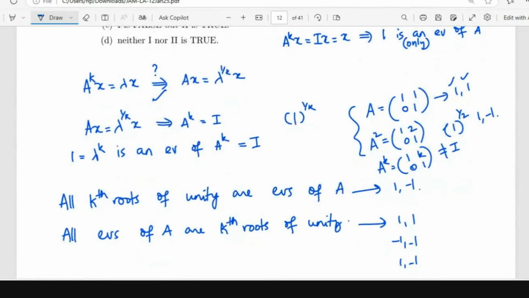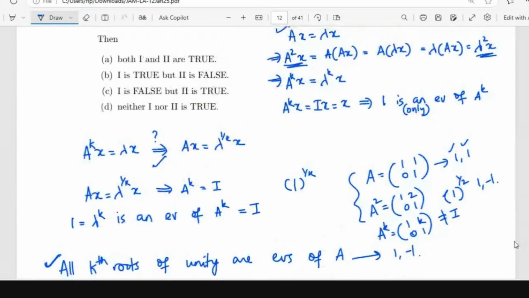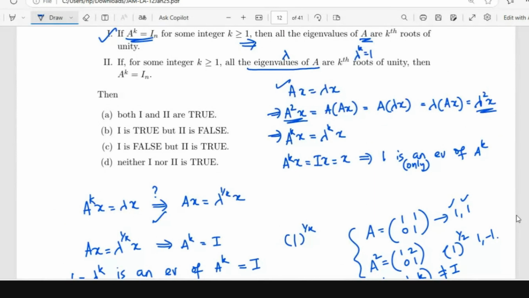So is it clear? See, whatever you said was this. If the statement had said all kth roots of unity are eigenvalues of A, then whatever you said was true. The matrix will be diagonalizable. In fact, all the eigenvalues are distinct, so the matrix is obviously diagonalizable, which means that it has to be the diagonal matrix and all that.